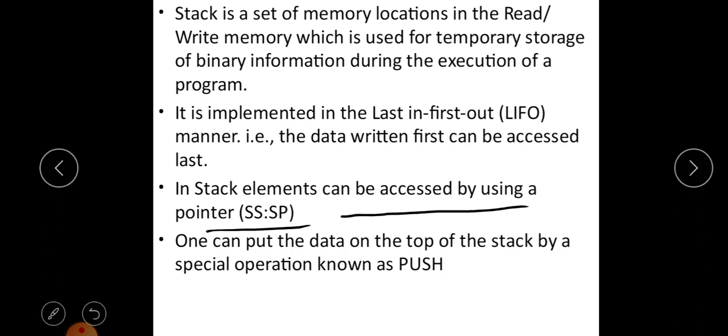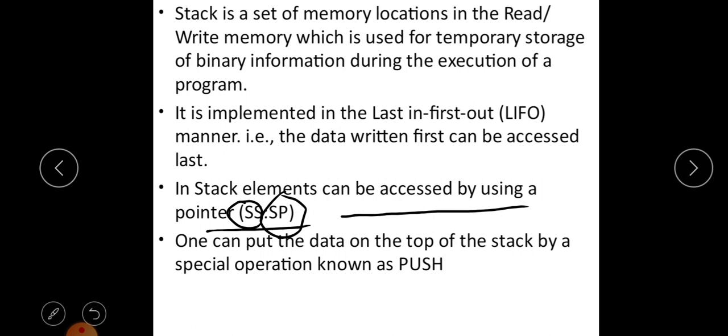The base address of the stack is provided by the SS, whereas the offset address is provided by the stack pointer register. So the base address always remains constant, while the contents of the stack pointer will change.